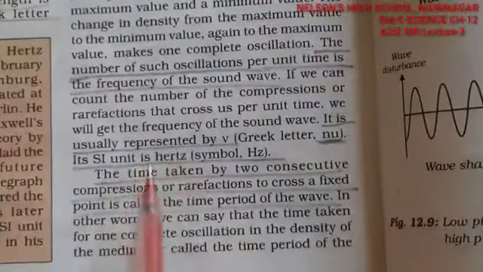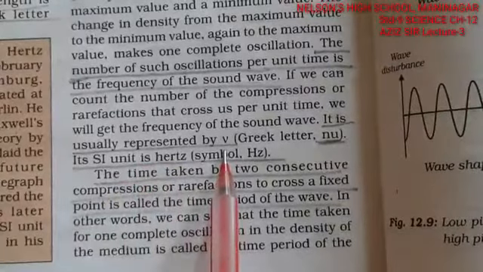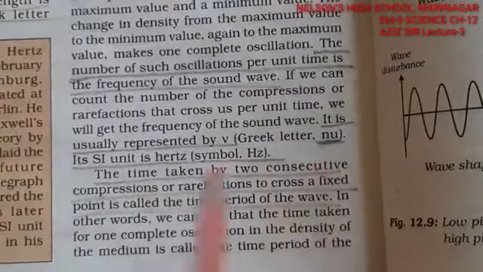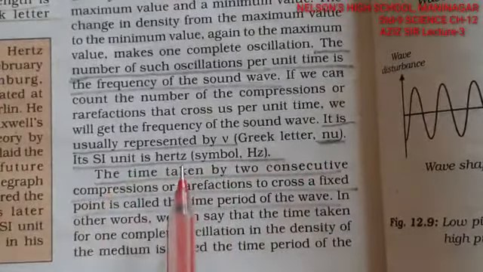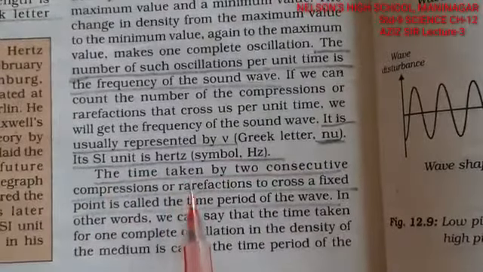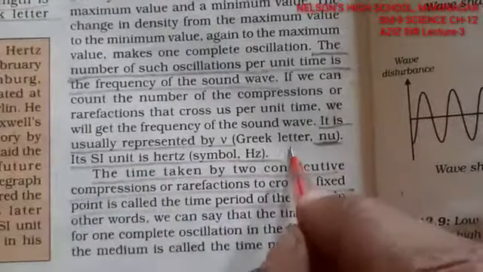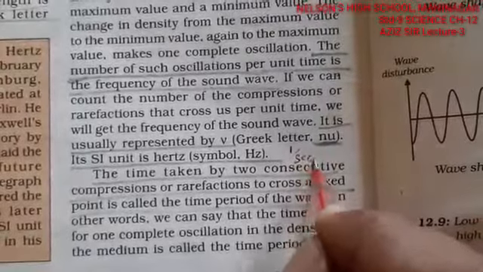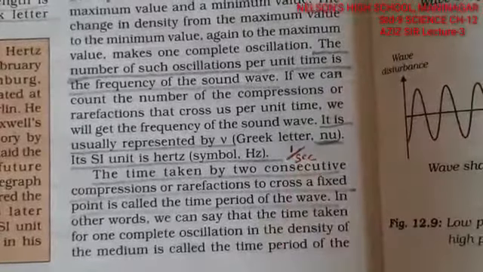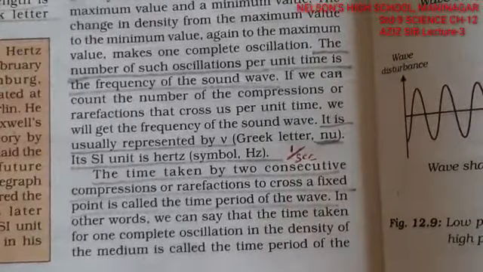It is usually represented by nu. The SI unit is per second, that is 1 by second, which is called hertz, symbolized as Hz.